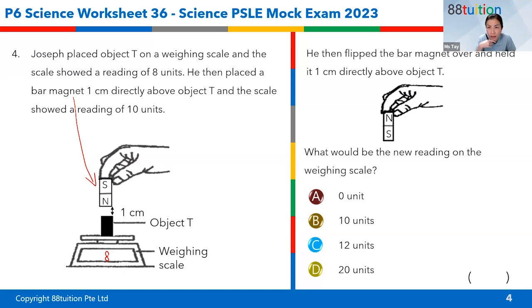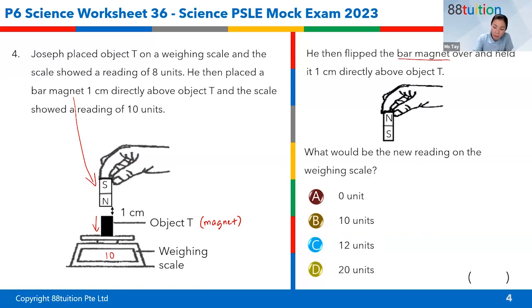The like poles are facing each other. So this seems to be like a magnet, right? Since there is repulsion, there is a push downwards. So the push downwards caused the reading to change, right? And now it is 10 units. So the force is pretty strong. Like poles are facing each other.